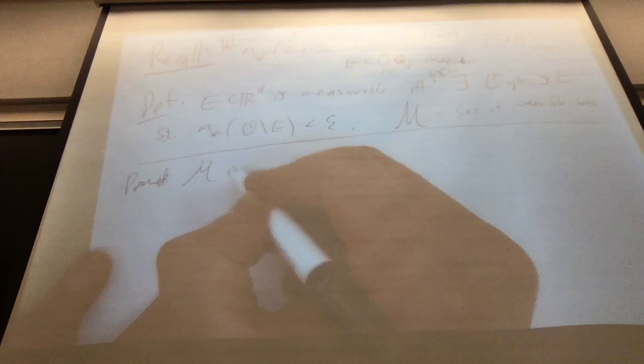We're going to do this in two steps. The first step is to assume each of the EJs is bounded. Then we'll remove that assumption. So first, assume the EJs are bounded.